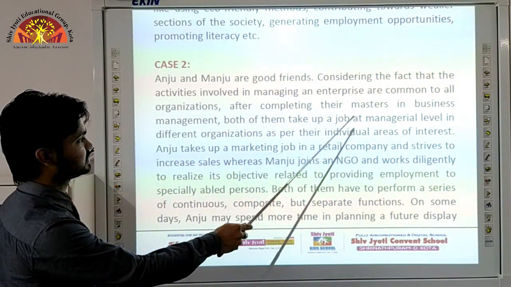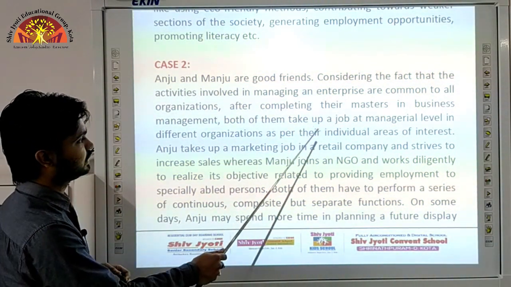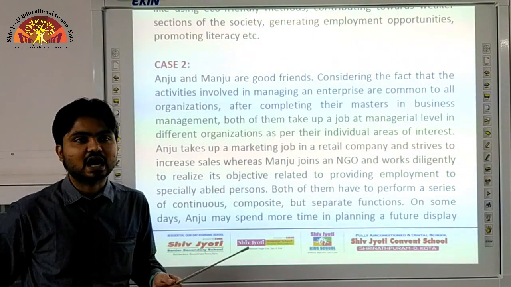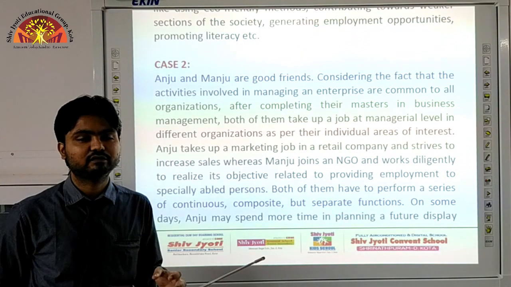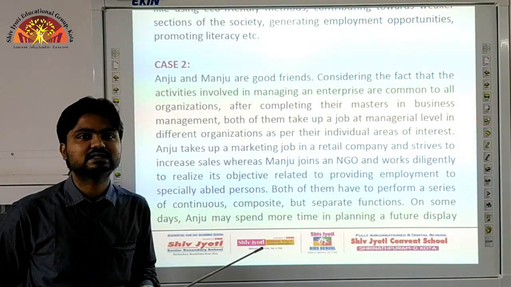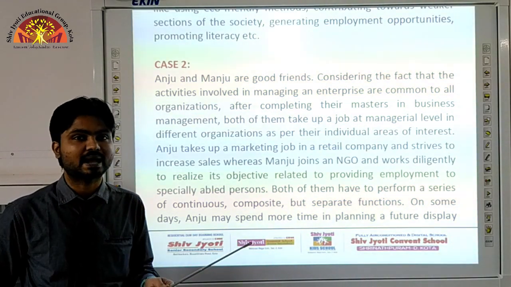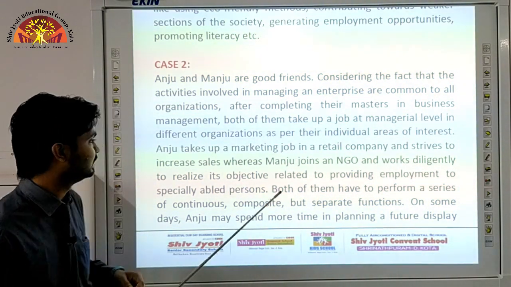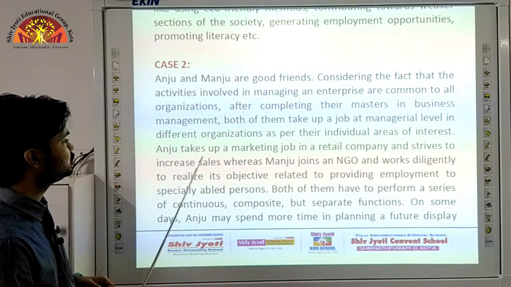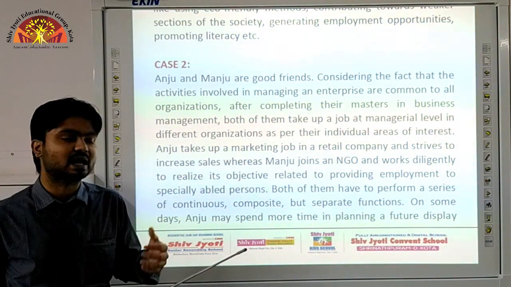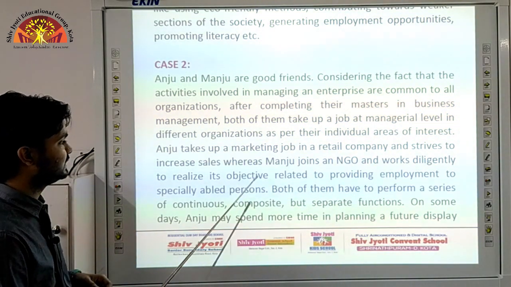After completing their masters in business management, both of them take up a job at a managerial level in different organizations. Now, after completing their studies, they have gone through the managerial activities in different organizations. They have joined separate organizations for managing the activities of that particular organization. Anuj takes up a marketing job in a retail company. Now, one of the friends is involved in the marketing job and strives to increase the sales.